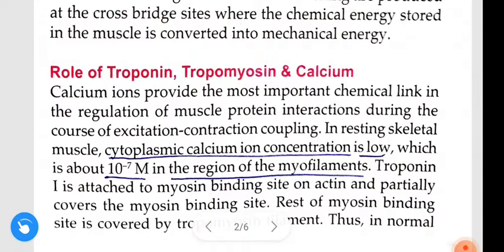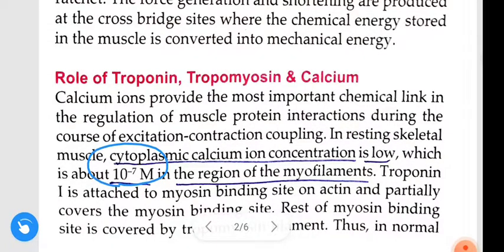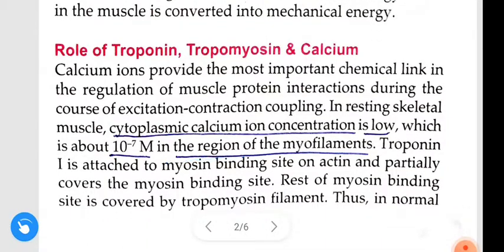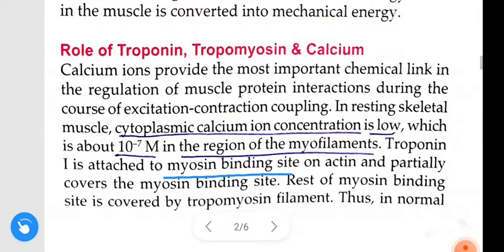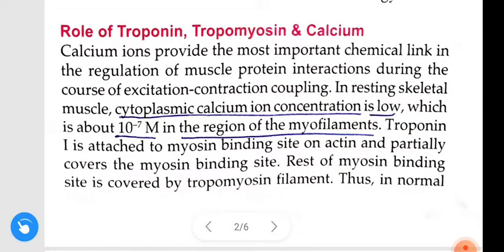In resting skeletal muscle, cytoplasmic calcium ion concentration is low, which is about 10 power minus 7 molarity in the region of myofilaments. Troponin I is attached to the myosin binding site on actin and partially covers it. The rest of the myosin binding site is covered by the tropomyosin filament.